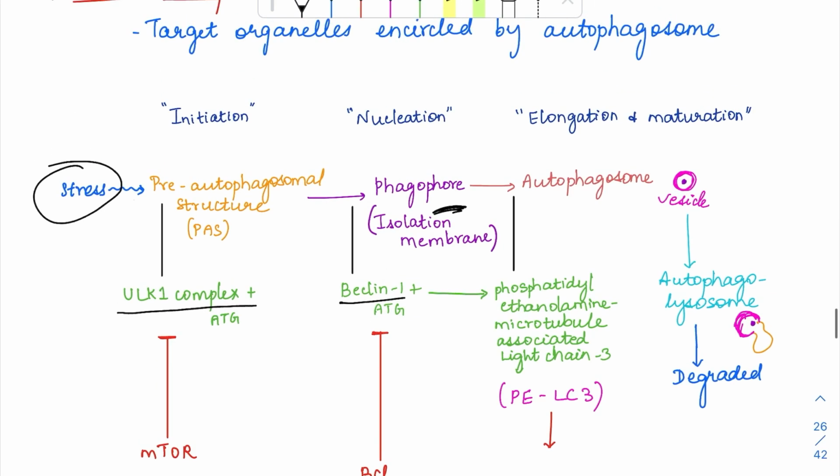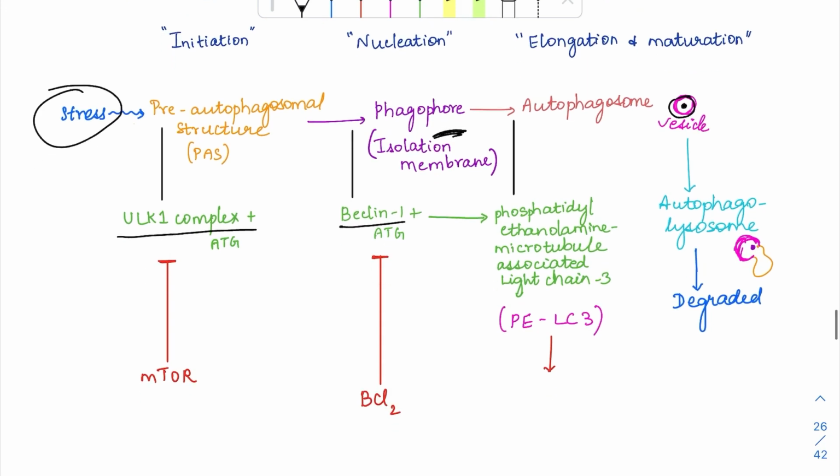The next step will be from this phagophore, this membrane is going to form a complete round around the target organelle. The center organelle is the target organelle, and this isolation membrane, which was like this, had formed a complete vesicle around this target organelle. It is called the autophagosome, which happens in the elongation and maturation step. For the autophagosome to form, this Beclin-1 complex, which was formed in the phagophore, is going to cause covalent linking of 2 proteins called phosphatidylethanolamine and microtubule-associated light chain 3. In short form we call it PE-LC3.